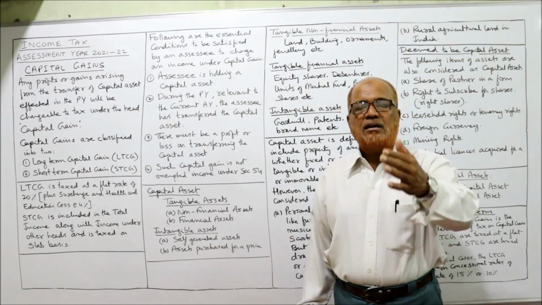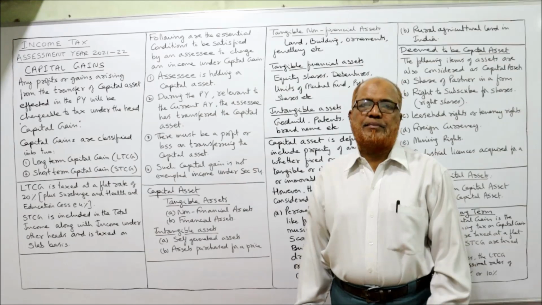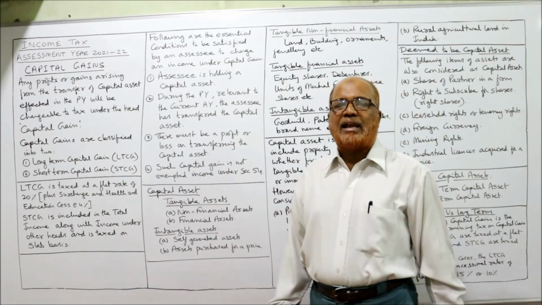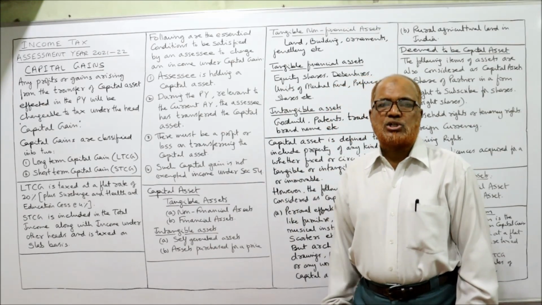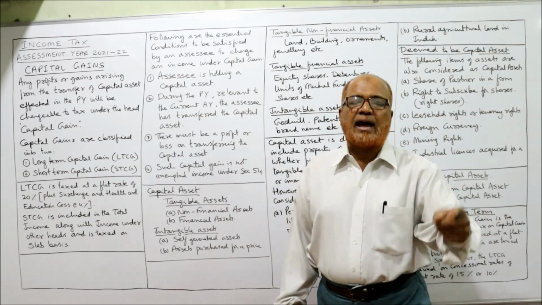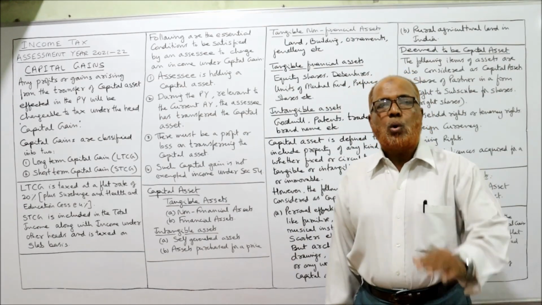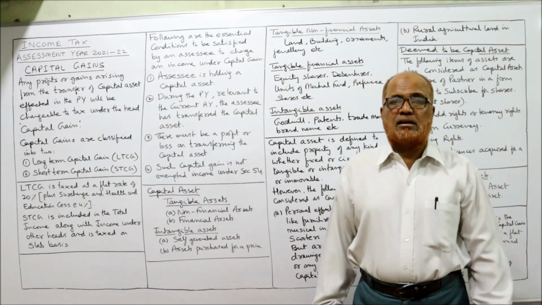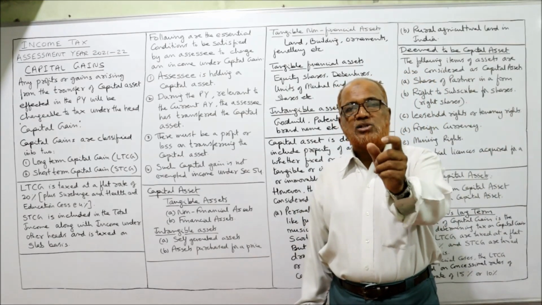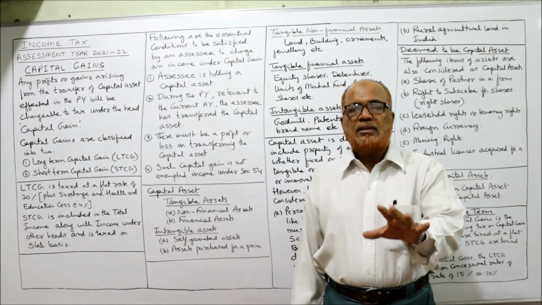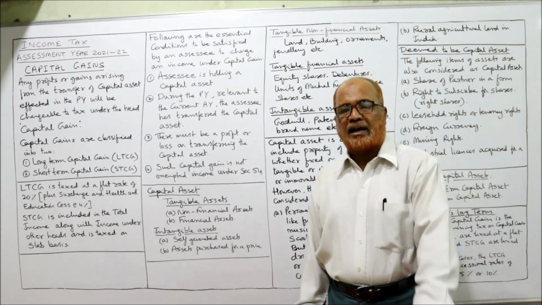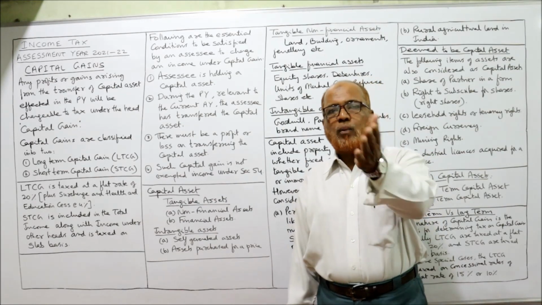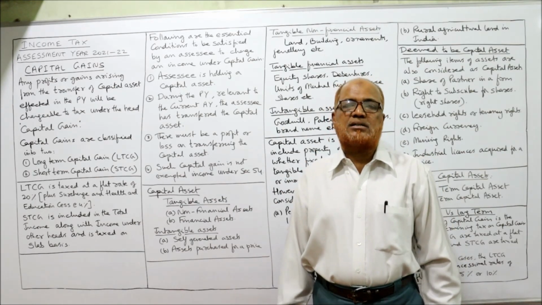For senior citizens, from 1 rupee to 3 lakh exempted, 0% tax. From 3 lakh 1 to 5 lakh, it is 5%. From 5 lakh 1 to 10 lakh, it is 20%. Over 10 lakh, 30%. For super senior citizens, those who have completed 80 years or more, the basic exemption limit is 5 lakh. So up to 5 lakh rupees, no tax. From 5 lakh 1 to 10 lakh, 20%.